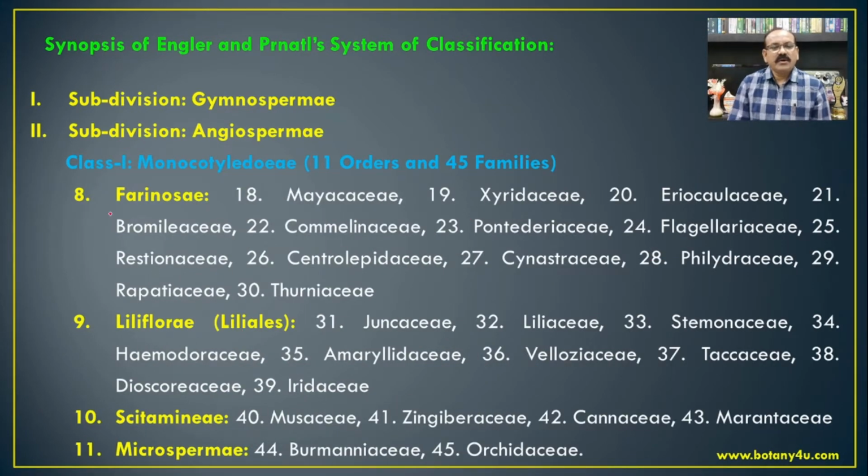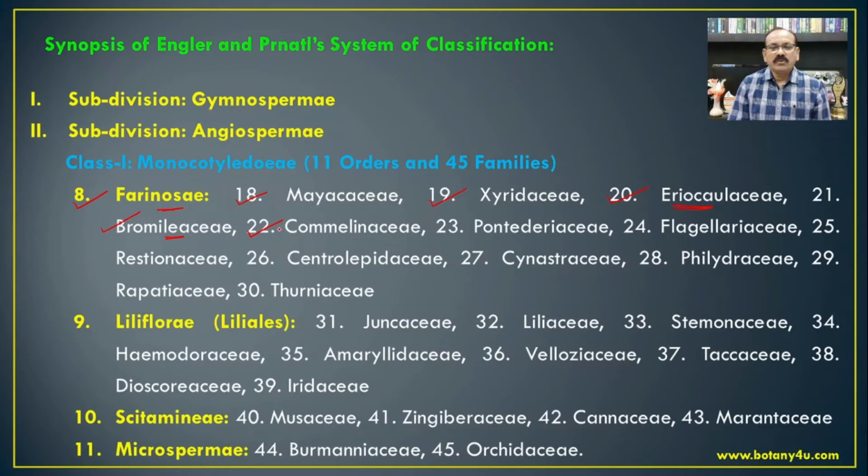The 8th order in the monocotyledons is Farinosae, which includes families like Mayacaceae, Xyridaceae, Eriocaulaceae. The most common member is Eriocaulon. Then the Bromeliaceae, that is Ananas from the family Bromeliaceae.